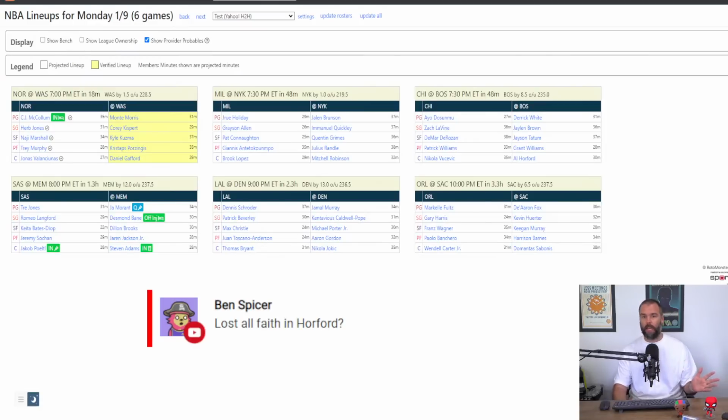There's been a couple of slumps in there. But the fact that this team, and even the players, are saying, hey, we need to start Rob Williams, does that mean that Horford actually goes to the bench? I don't think so. But it's not out of the realms of possibility.